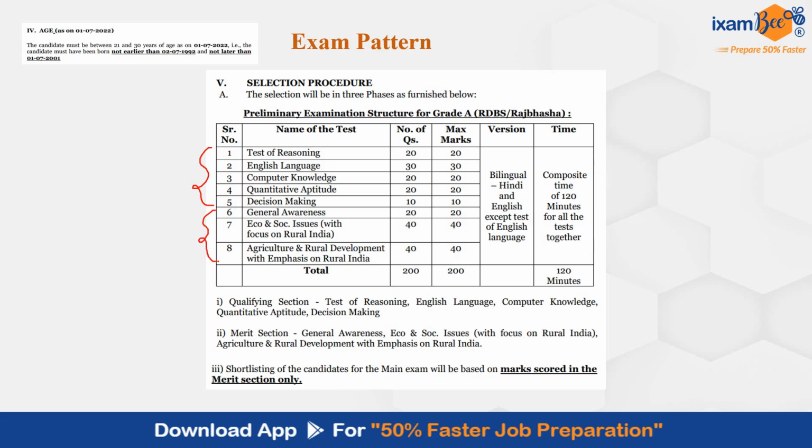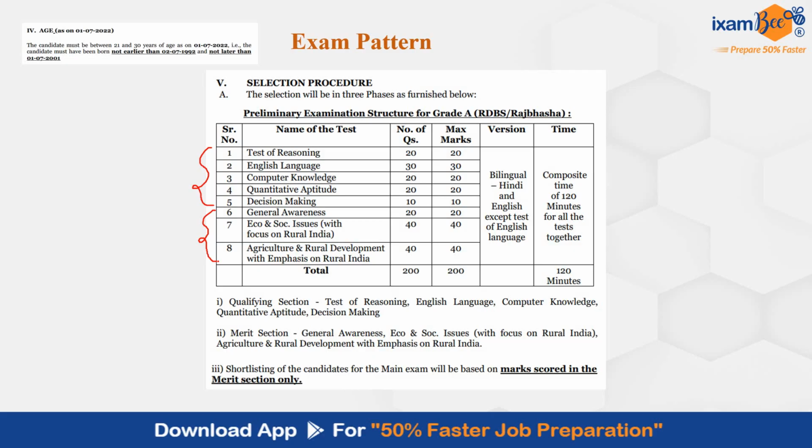I have already discussed in detail the previous year cutoffs. You can check that out to see how much cutoff goes in the merit sections. Last year it was 11.5. In 2022 it was 14.5, and in 2021 it was somewhere 26 point something. So you can see the cutoff does not go too high out of 100, and you can easily prepare for phase 1 in this remaining 1 month.